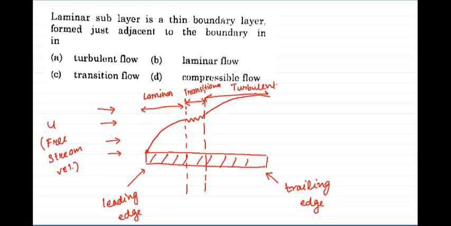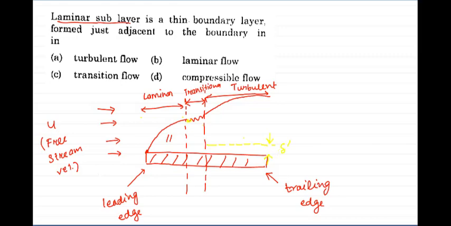Now what we are asking is the laminar sublayer. Laminar sublayer will be formed in this part. This is the laminar sublayer, and this is the thickness of the laminar sublayer denoted as del dash.